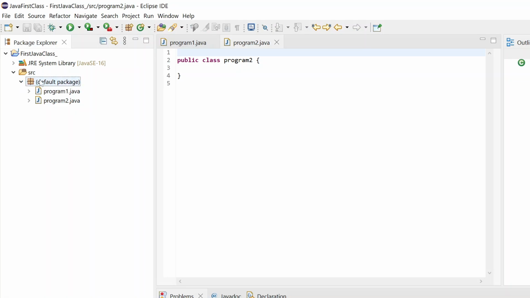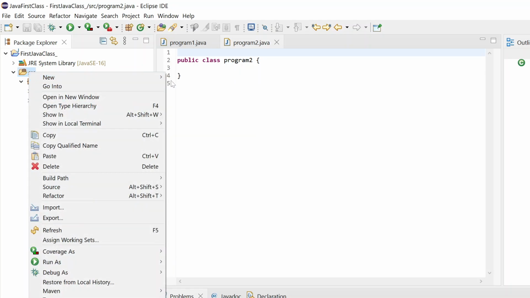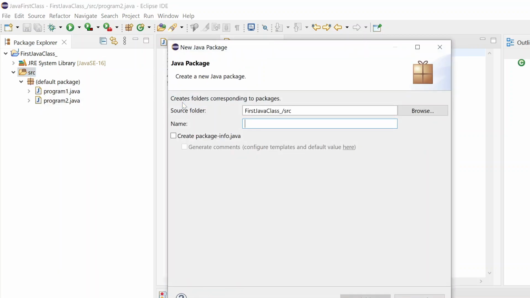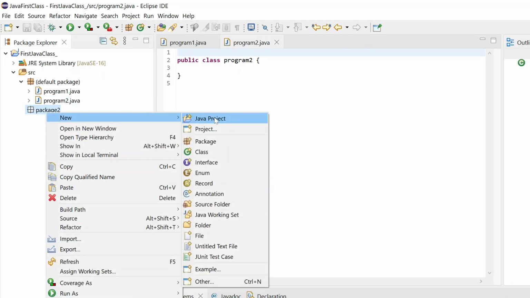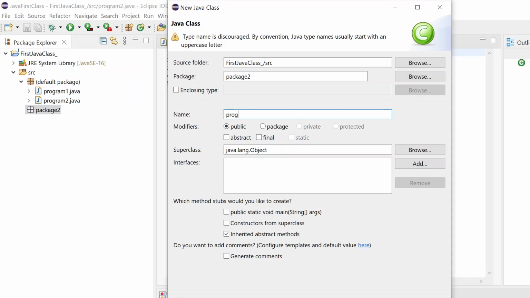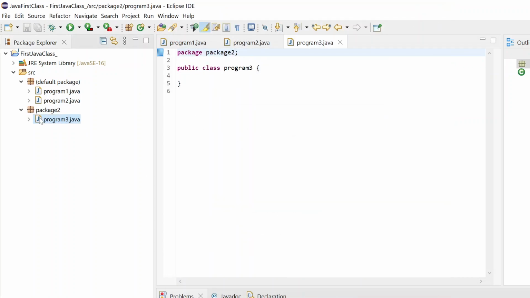You can do it without a package as well, but the good choice is that you should always make a package and then create the classes. The reason I'm saying this is, suppose I make one more package, say package 2. Suppose I have some code in these two classes, and now I can create two more classes like this. The idea is that I will be able to separate the classes which I want, so this class and these two classes are separate. That is the reason you should always make a package.